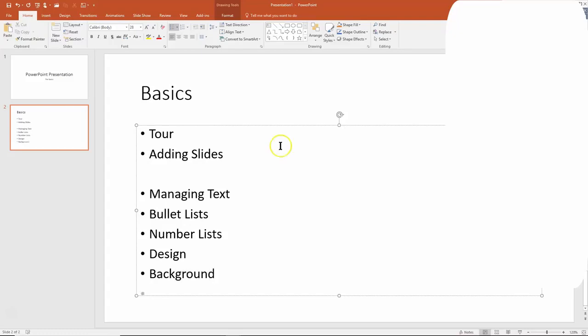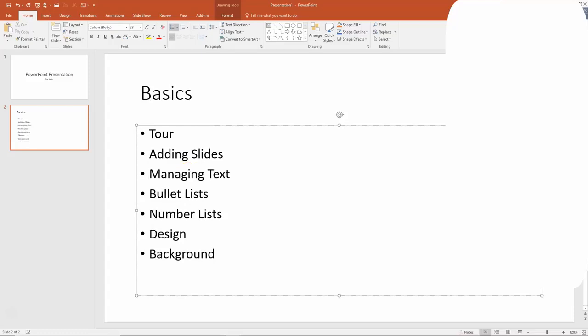Now I see that I have an extra line here. So I'll click on that line and then I could just hit my delete key. No problem with that. So now we have a nice slide. So next, we're going to add a new slide. So I'll pick on the home menu and I'll pick on new slide, or I could have picked on my icon that I added to the quick access toolbar as well.